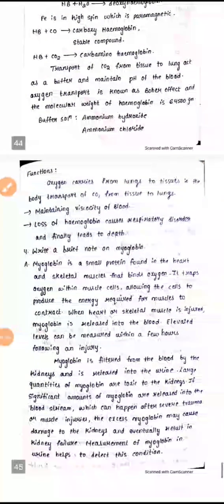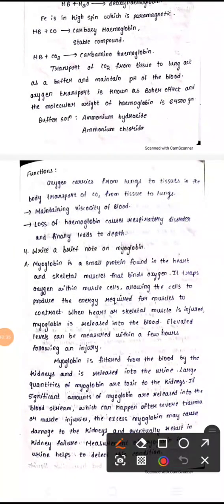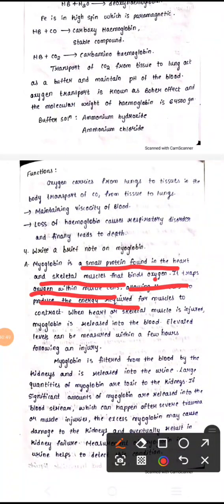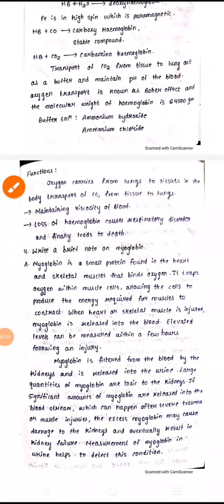Okay, then a brief note on myoglobin. This one and this one are similar. Here magnesium is present, and here iron is present. It is a small protein present in heart and skeletal muscles that binds oxygen. It traps oxygen within muscle cells and allows the cells to produce the energy required for muscles to contract. When heart or skeletal muscle is injured, myoglobin is released into the body. So it mainly affects heart and skeletal muscles. If there is any injury, the levels measured within a few hours will show the injury.